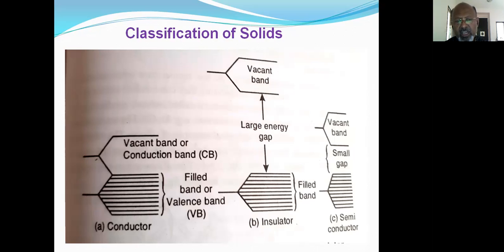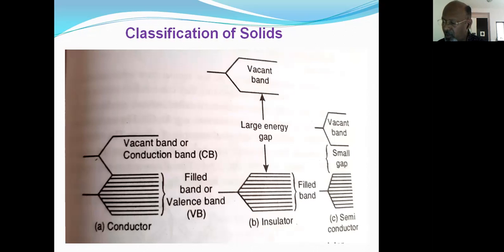So here, these two bands, the filled valence band and the empty conduction band, are not separated. They are very close because there is no gap between the valence band and the conduction band.